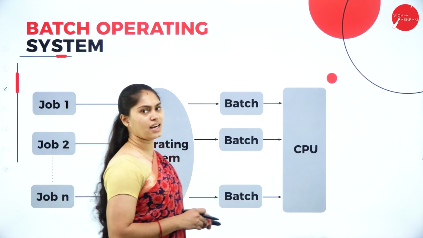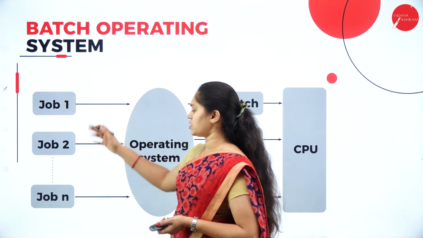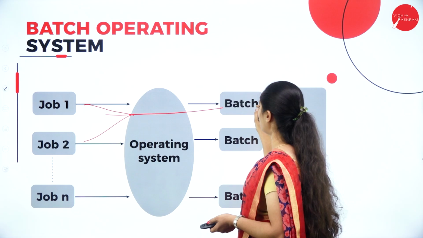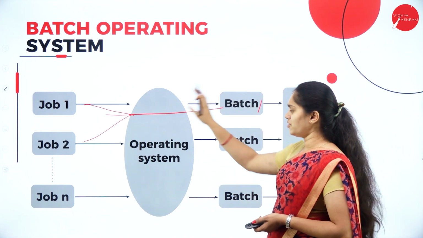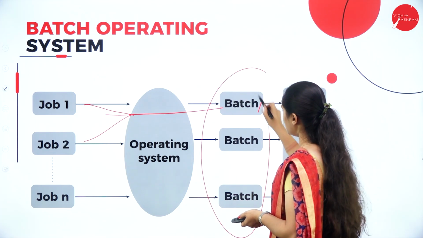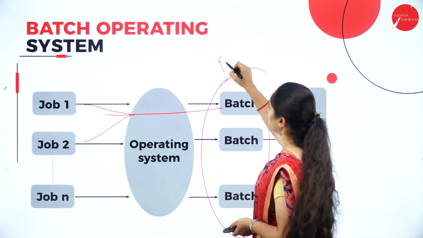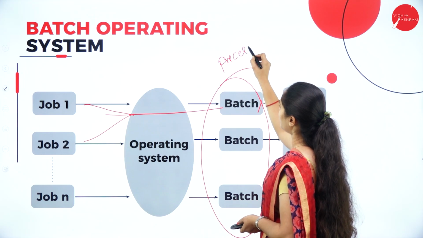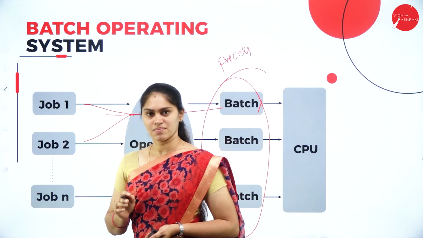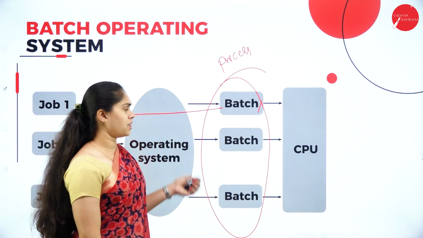So here you can see that we have different jobs, job 1, job 2, job n, and we are going to merge job 1, job 2, and make it as a batch 1. With the help of this operating system, it is making different batches, and I can consider a collection of batches as a process. Then it is going to be handled by the CPU for the processing purpose. Fine, this is how a batch operating system works.